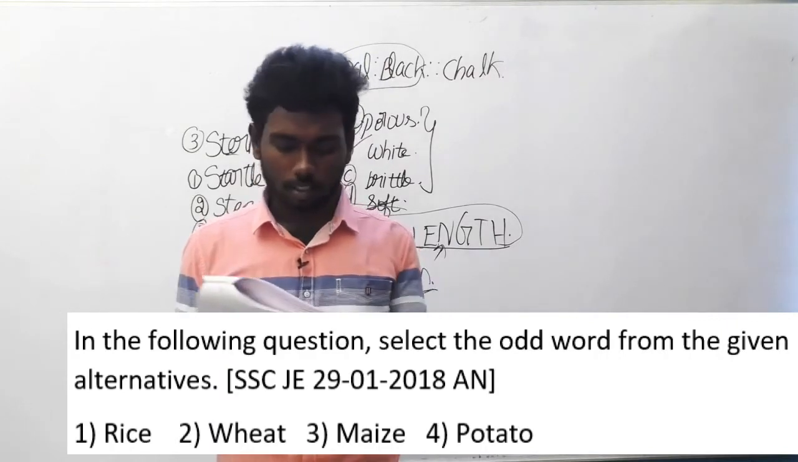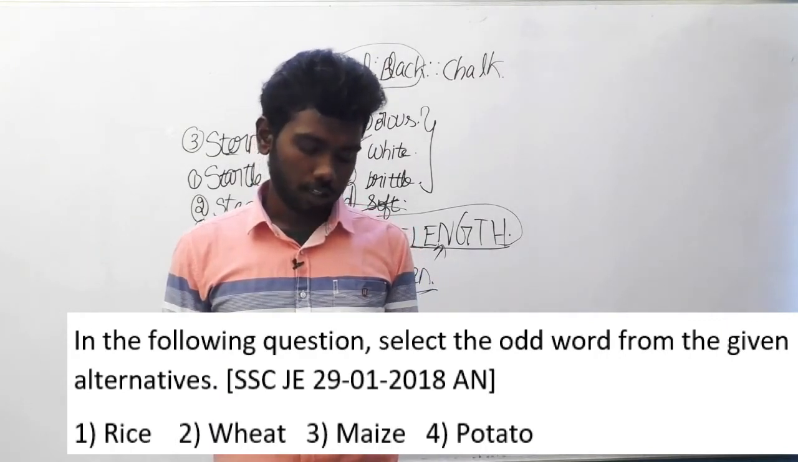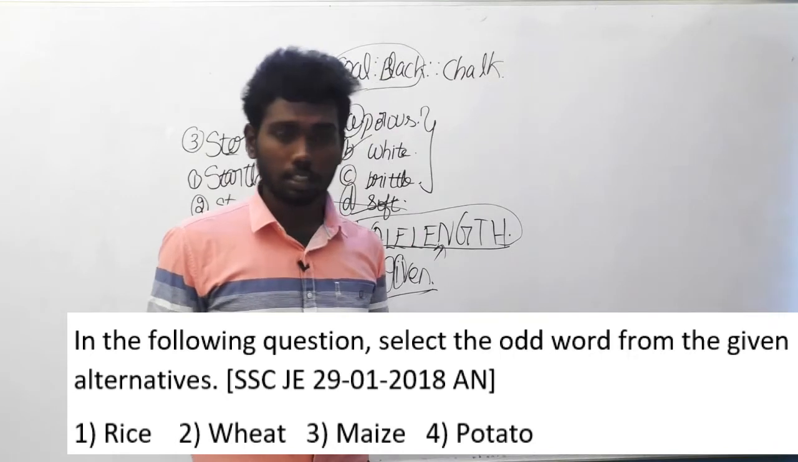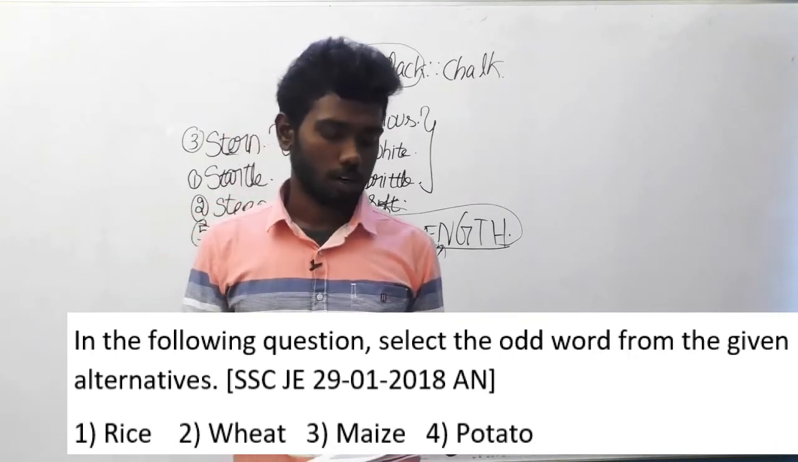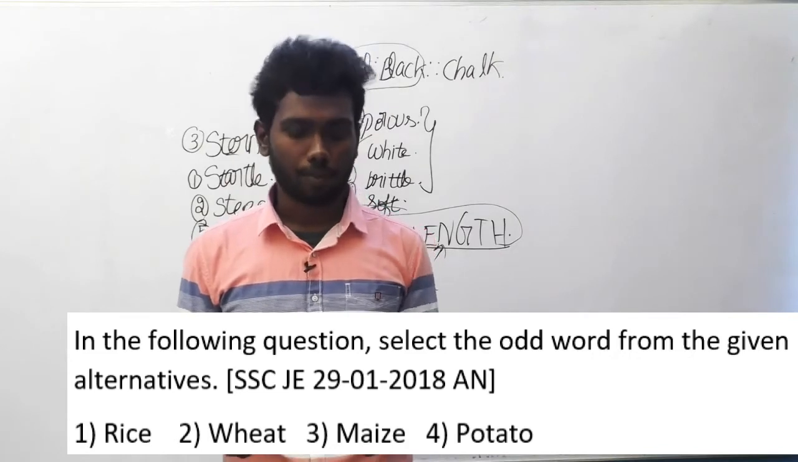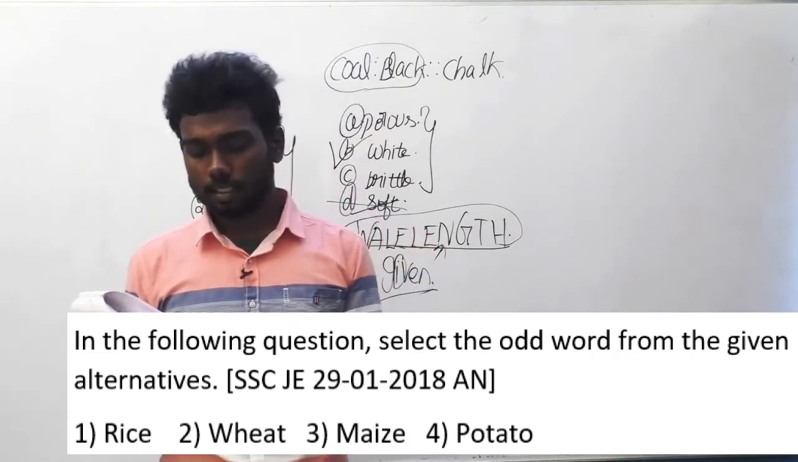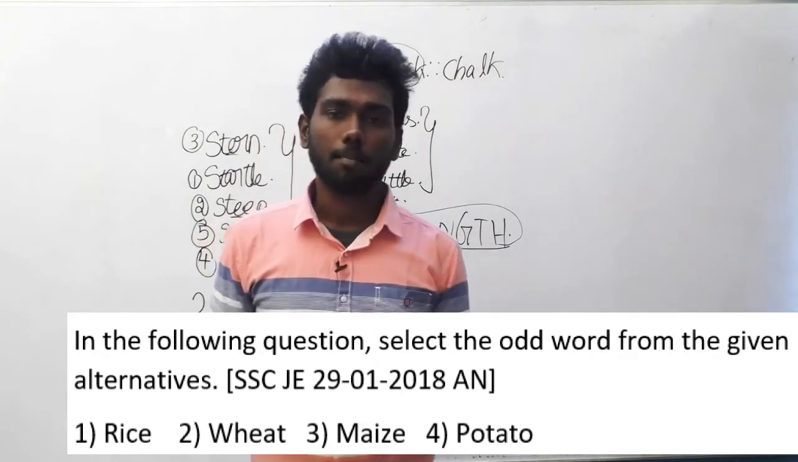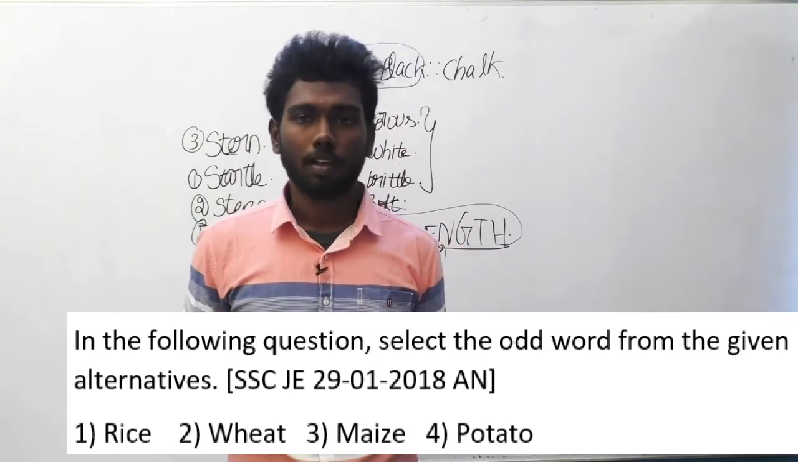Question number 106. In the following question, select the odd word from the given alternative. There is an odd word in the given alternative. You have to select which is the odd one from the alternatives. This question is asked in SSC JEE 29th January 18, afternoon session. The series is rice, option A, option B, wheat, option C, maize, and option D, potato.